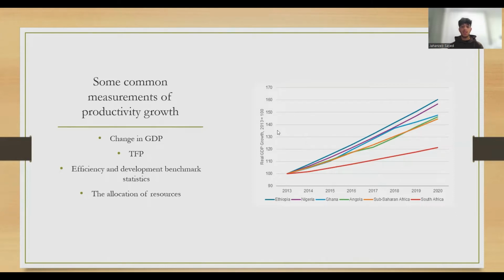Looking at the global efficiency benchmark, output per worker in sub-Saharan Africa relative to that of the United States declined 4%, decreasing productivity in sub-Saharan Africa. The global development benchmark shows the contrasting evolution of labor productivity in sub-Saharan Africa, indicating differences in the pace of human and physical capital accumulation. The efficient allocation in this economy maximizes final output and is characterized by 2 decisions. A, the number of operating establishments, and B, the allocation of capital and labor across the operating establishments.